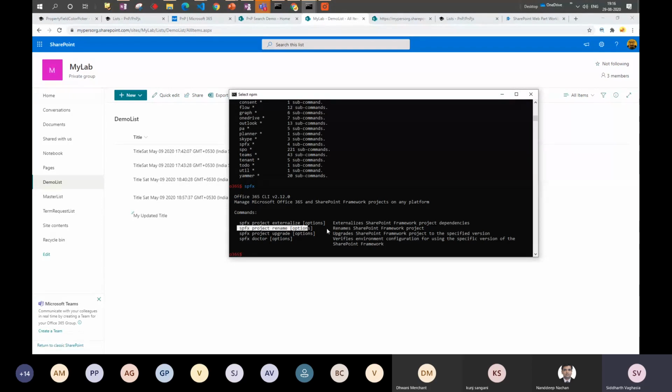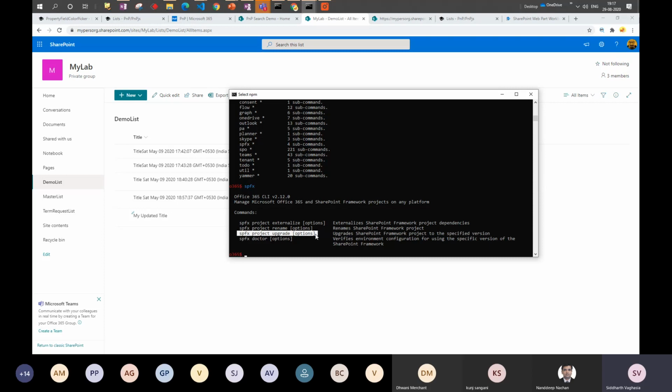Okay, this can become very tricky if you are doing it manually, because there are many references in your code in your SPFX solution. So for example, if you started developing the project as a POC, and maybe at a later point of time you wanted to rename it. Many a time it happens that we keep the same name as it is, because we don't know the implication if we rename it. But this command will basically safely rename your SPFX project the way you wanted to do it.